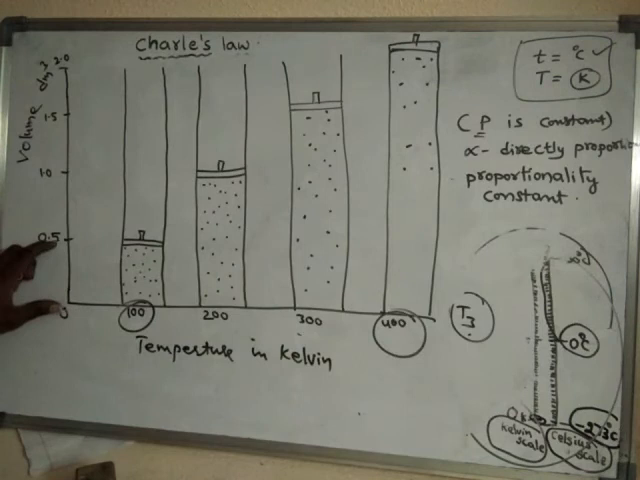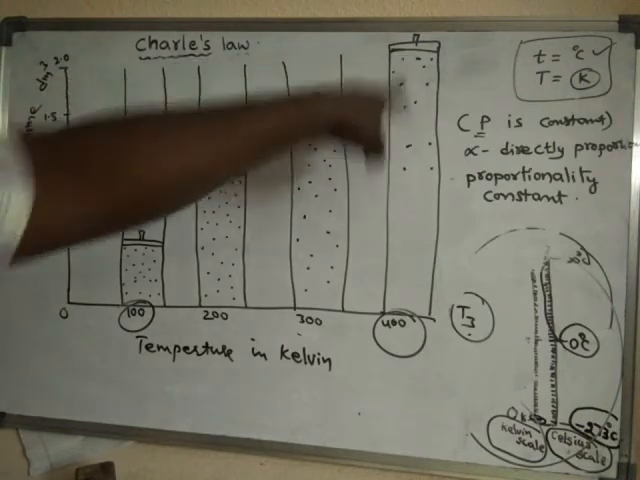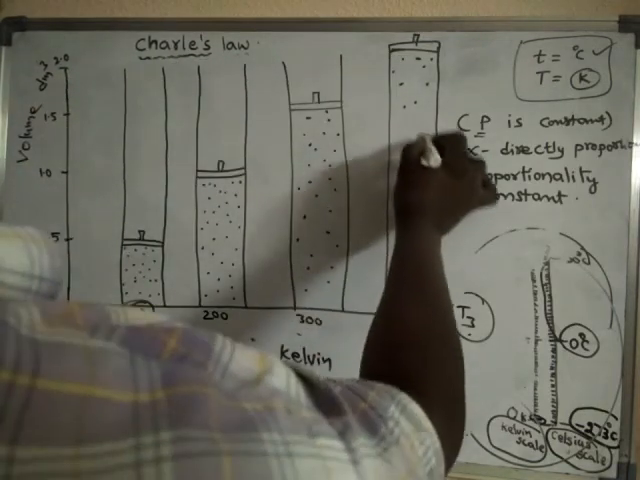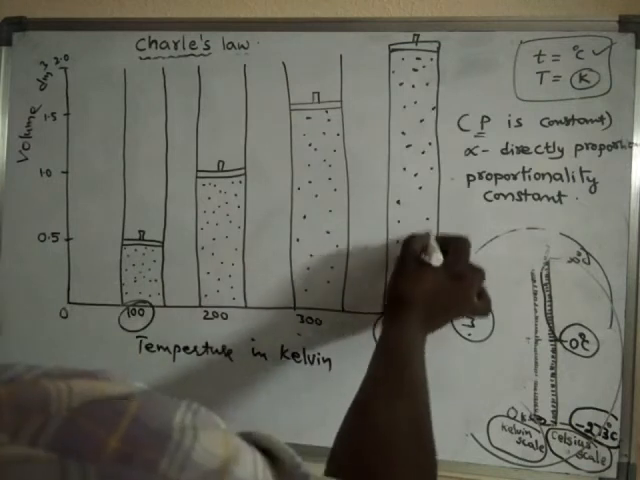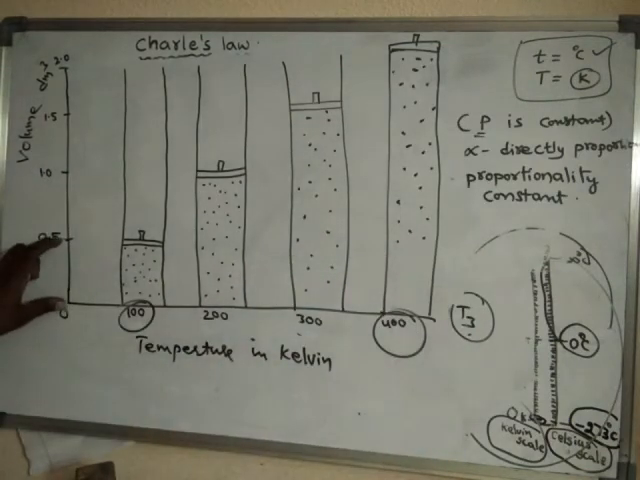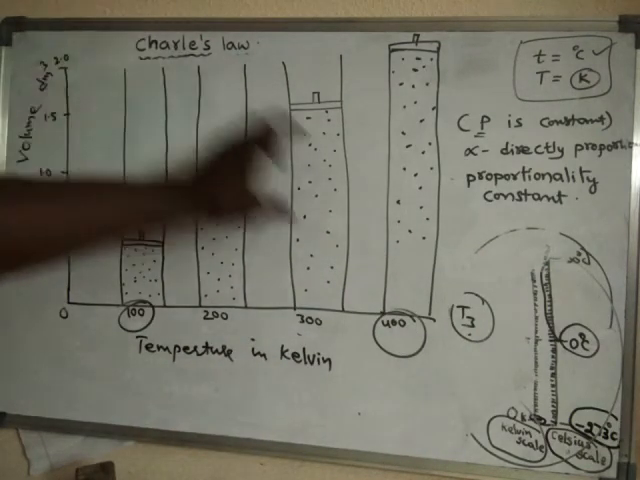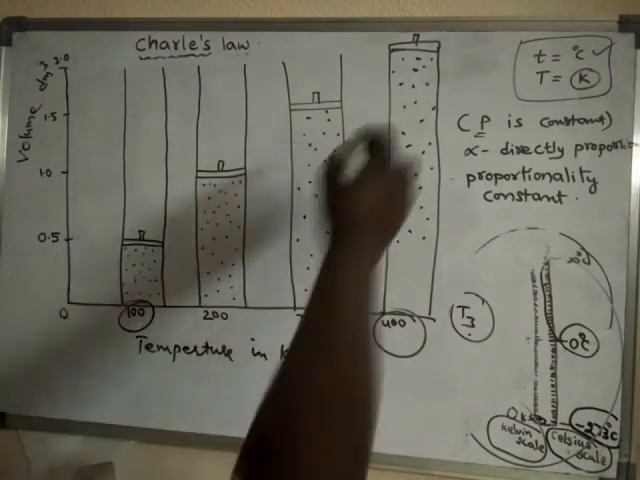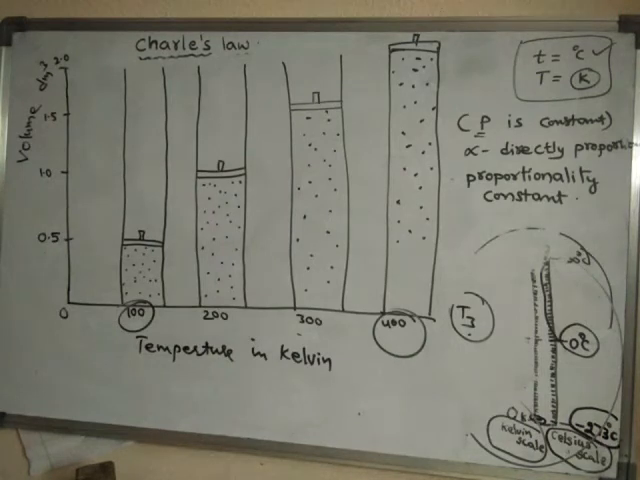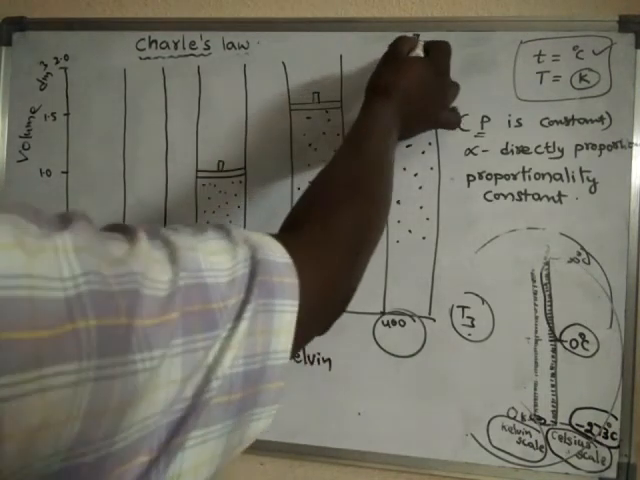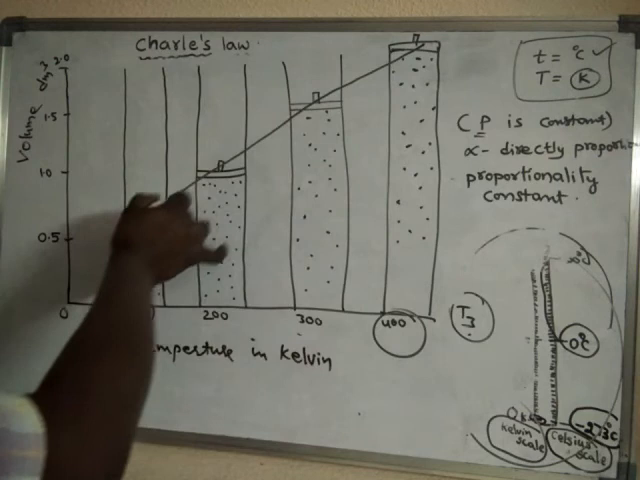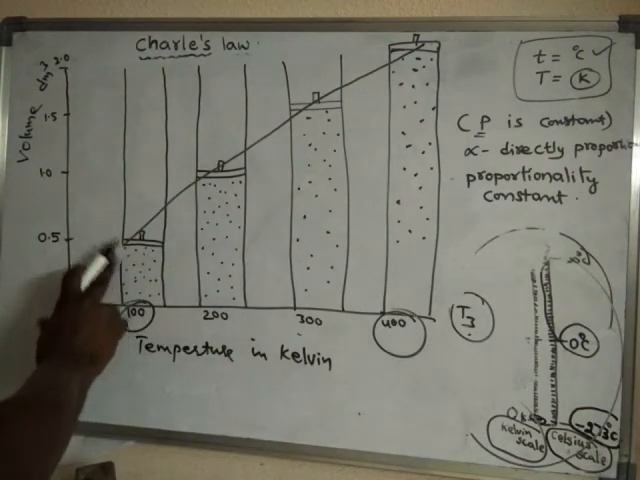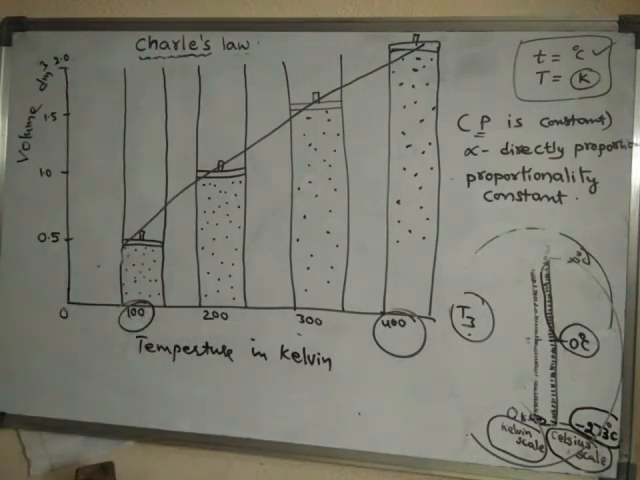That means from 0.5 liters, or 0.5 decimeter cube, to 2 decimeter cube. So that means 4 times. So he got these results in his experiment. If you draw it, he got a graph like this.